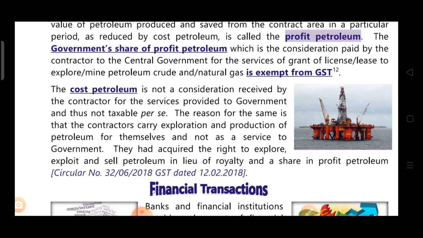So in return, the contractor has acquired the right, and in return what they have to pay is royalty and the share in profit petroleum. So there is only one service. Government has granted the license, and the contractor is extracting for themselves only, and in return they are sharing the profit from the venture with the government. This profit sharing is called the consideration that is paid by the contractor to the government, and this is exempt from GST.